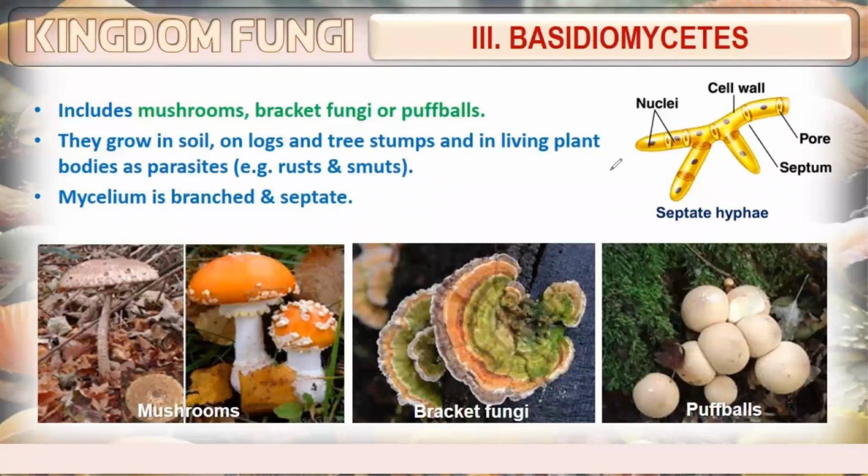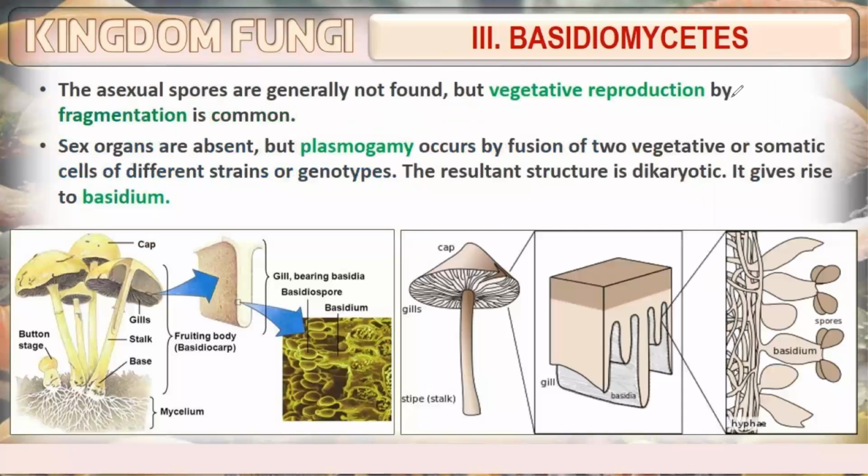The third class is Basidiomycetes. Basidiomycetes include mushrooms, bracket fungi, or puffballs. They grow in soil, on logs and tree stems, and in living plant bodies as parasites like rusts and smuts. Mycelia is branched and septate. The asexual spores are generally not found, but yes, vegetative reproduction by fragmentation is common.